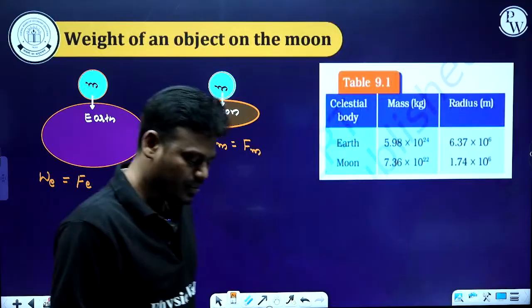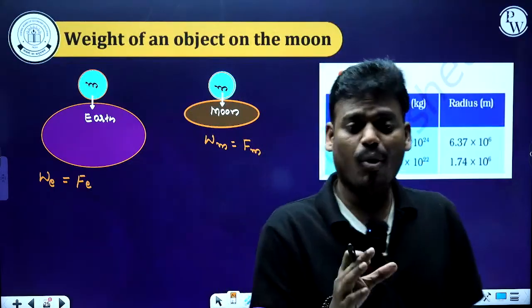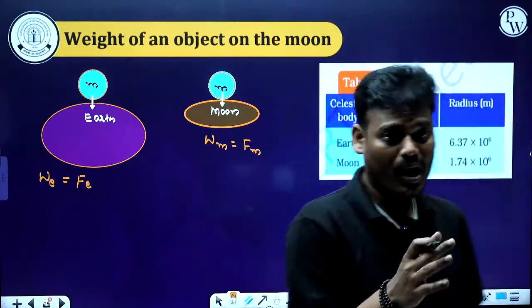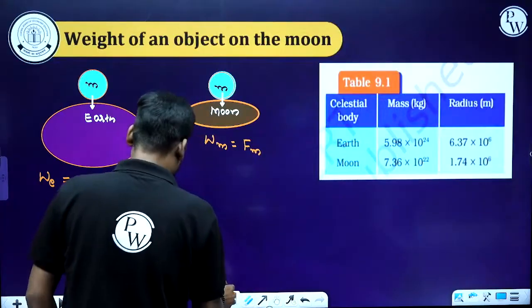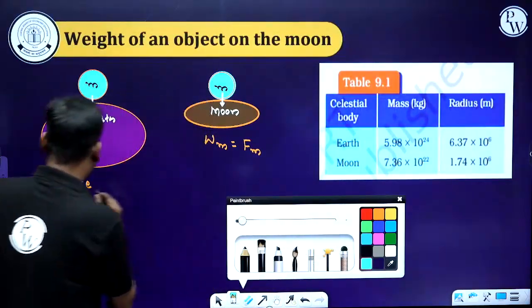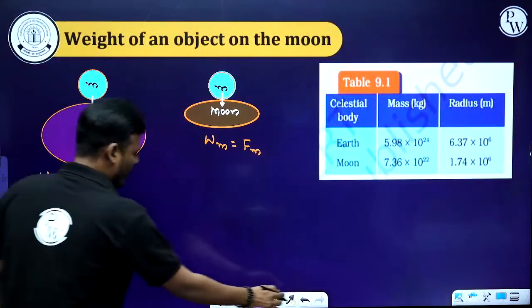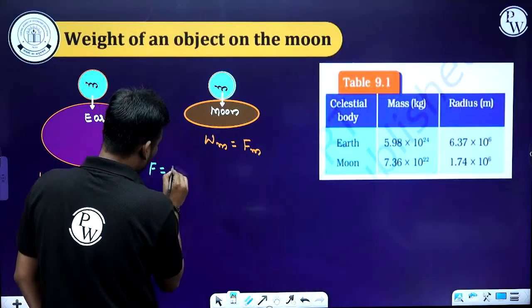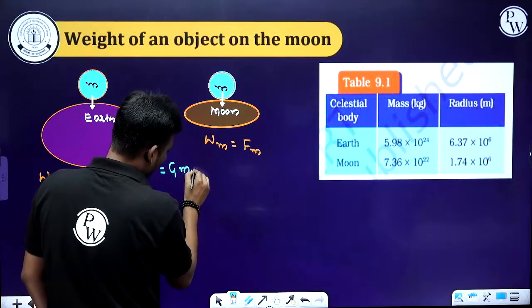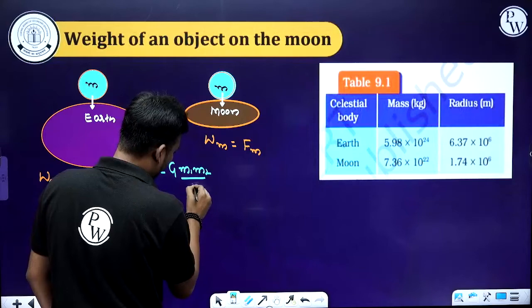Now consider the universal gravitational law. According to the universal gravitational law, F equals G m1 m2 divided by r squared.